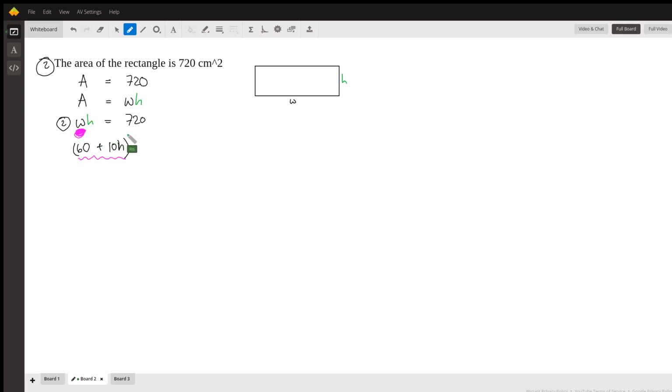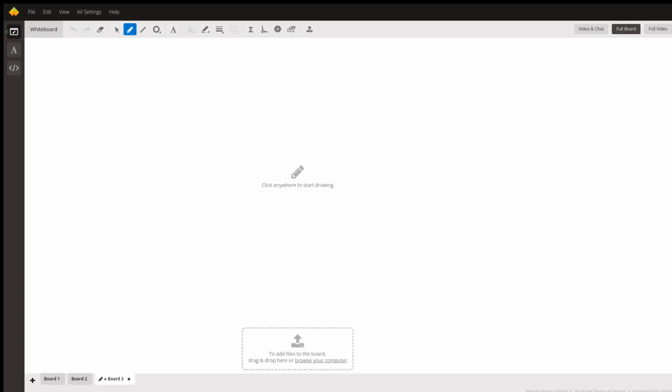Then we put in the rest of the equation, so we need to keep our H here. So 60 plus 10H, times H equals 720. So let's actually keep that as our equation number 2. Great. So now, excuse me, I forgot to put this in green. We just have H in this equation, right? So now we can just use algebra and solve for this. Let me do that here. I'm just going to use one color now.